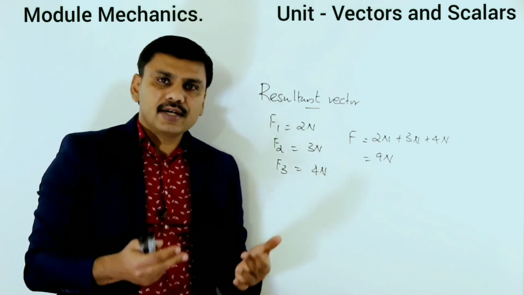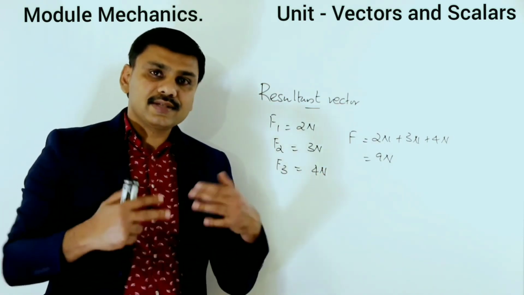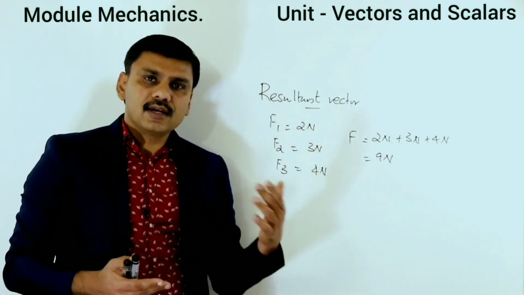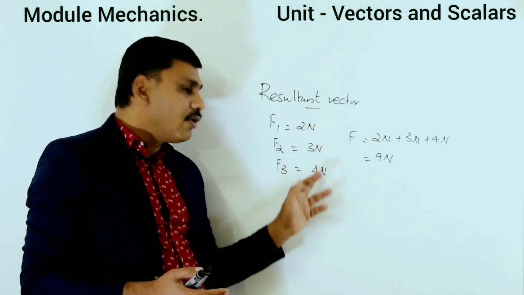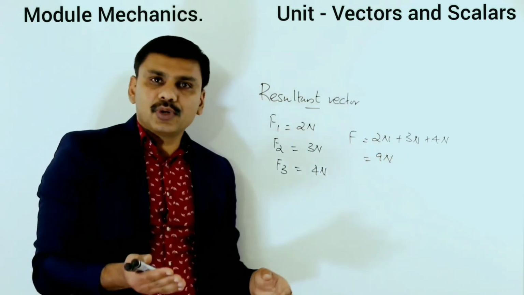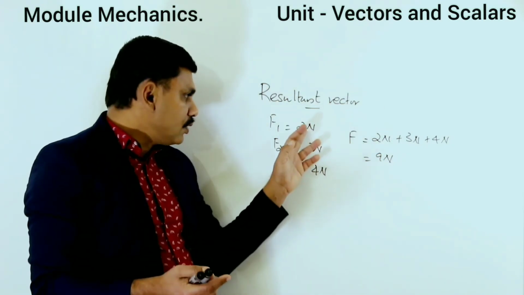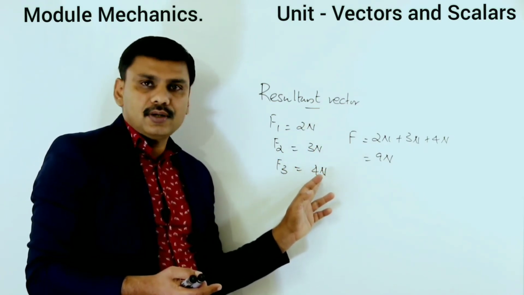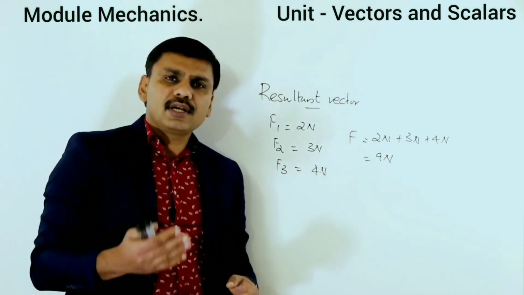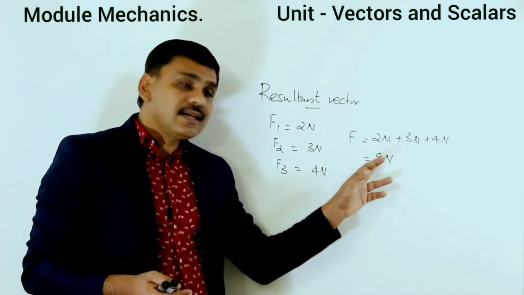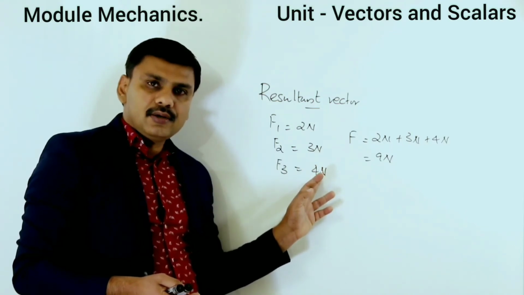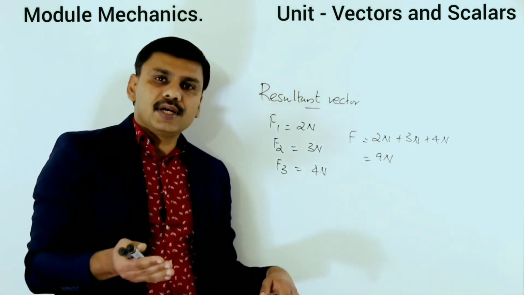So 9 Newton is the resultant of 2 Newton, 3 Newton and 4 Newton. That means the resultant vector is a single vector. The resultant vector is always a single vector, obtained from a number of vectors. So what is the effect of 2 Newton, 3 Newton and 4 Newton? The same effect can be produced by a single vector, that is 9 Newton.